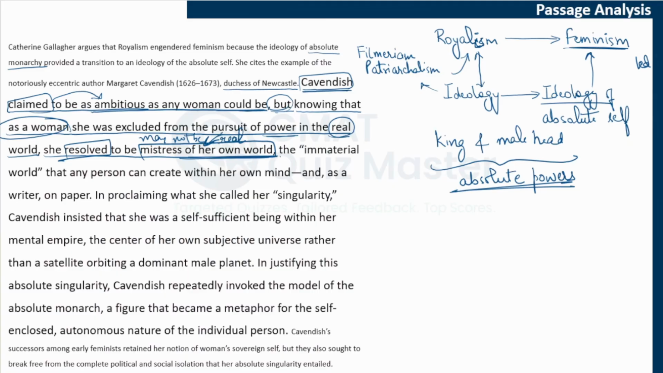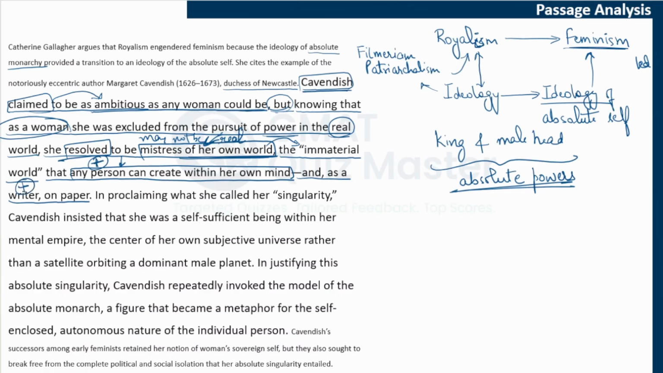And what is that world? The immaterial world that any person can create within her own mind. So, this her own world, as we could understand, is not the real world, this is the immaterial world, this is the imaginary world that anyone, any person can create in their own mind. So, I can think that, okay, this is my world, these are my people, these are my rights, and I am the most powerful. That is what she did. She said that, okay, in my own world, I am the most powerful. And as a writer on paper. So this was one world, the imaginary world that she created.